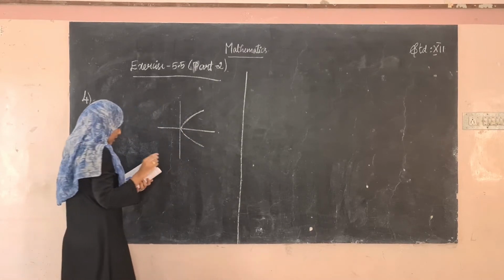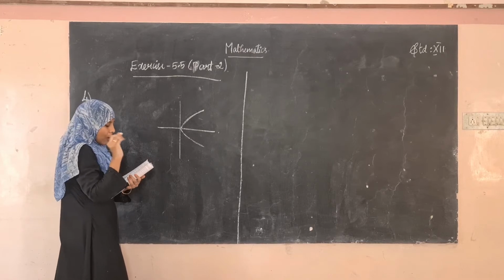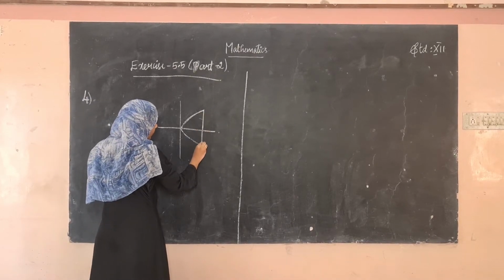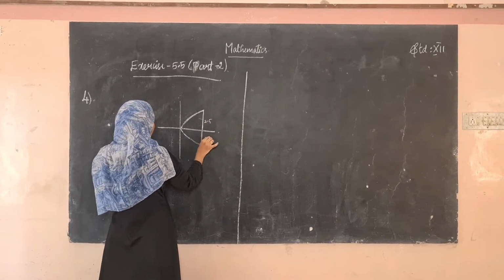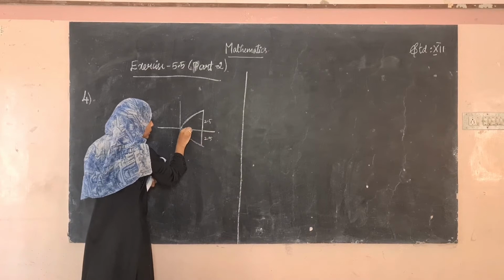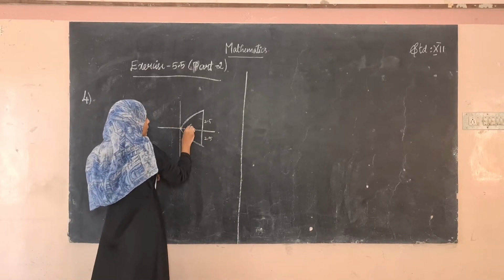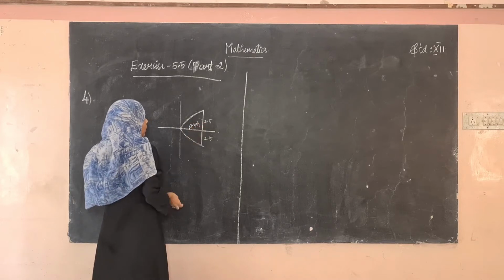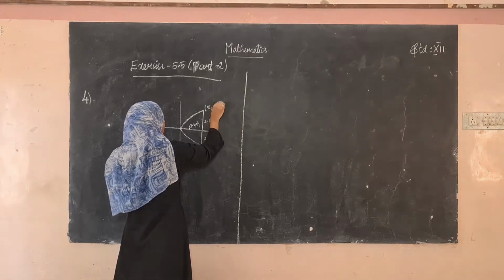The question is a satellite dish with a parabolic cross section. The dish is 5 meter wide at the opening. If this is 5 meter, then this is 2.5 and this is 2.5. The focus is 1.2 meter away from the center, so this will be (1.2, 0). And this point is (x1, 2.5).